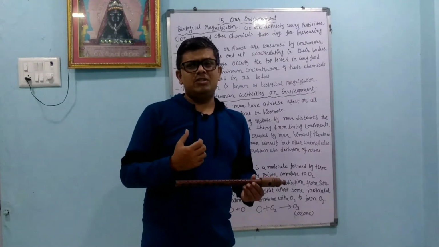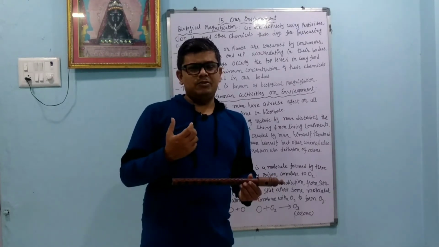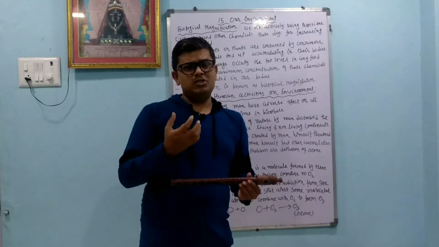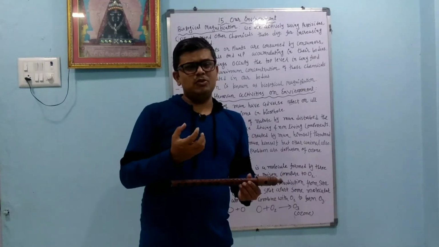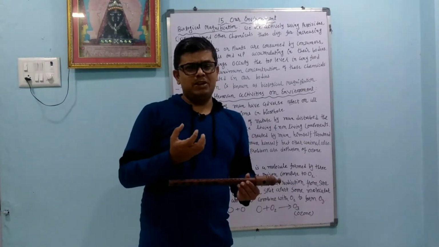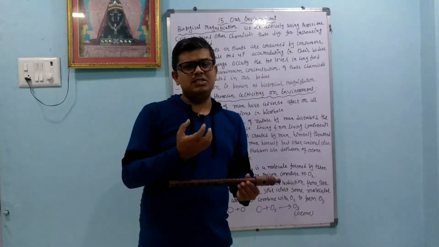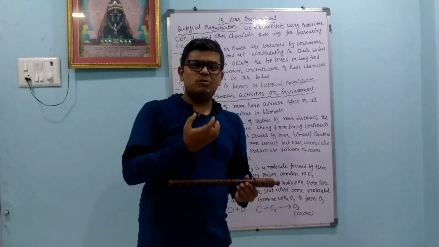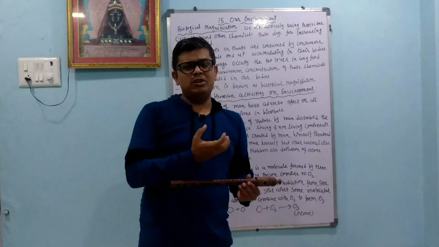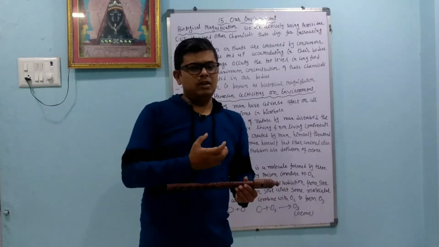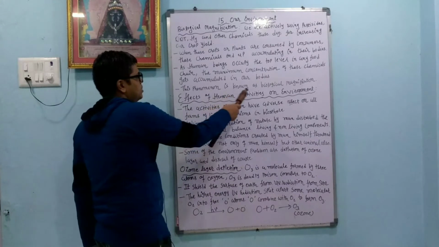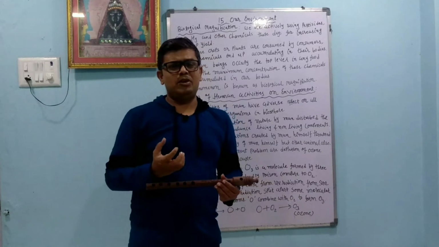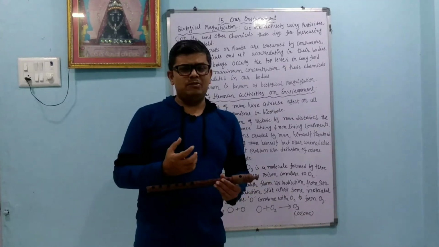Dear students, one time in Japan, what happened? By mistake, mercury was dropped into the water. Many fish consumed the mercury, and because of that a special type of disease spread, and the name of the disease is given according to the place. That disease is called Minamata. Like that, many diseases are spread because of what? The pesticides, insecticides, or DDT. This phenomenon is known as biological magnification. So unwanted or dangerous compounds accumulated in our body at a dangerous level is called biological magnification.